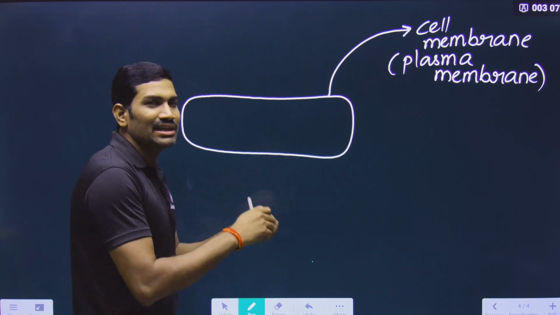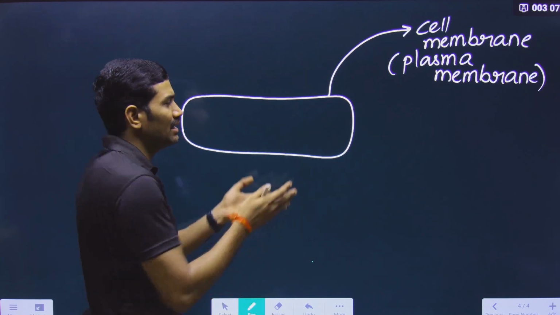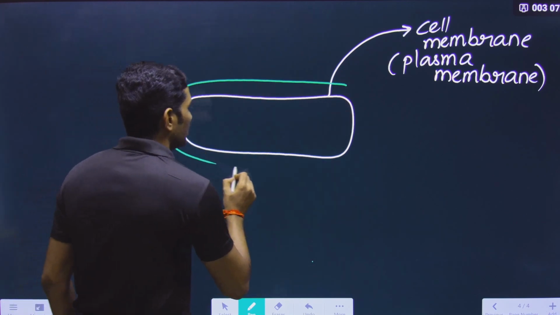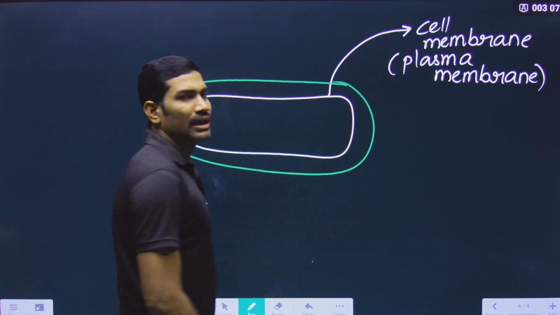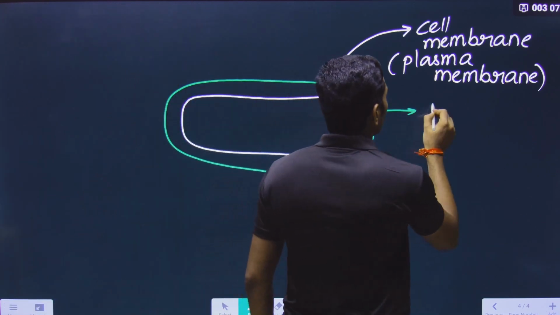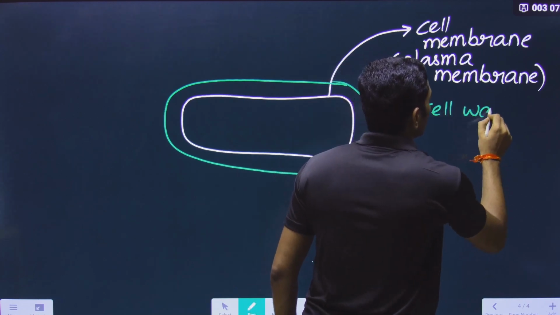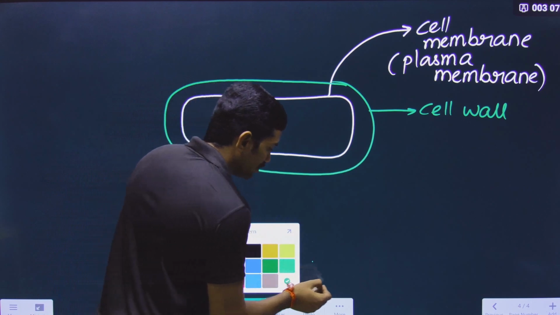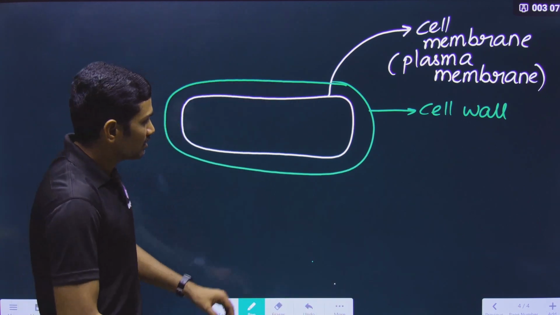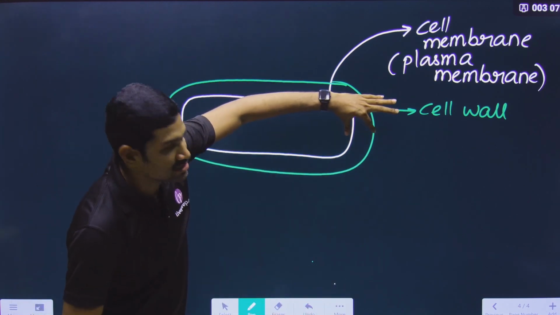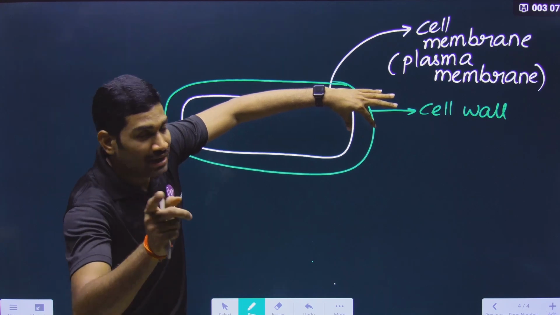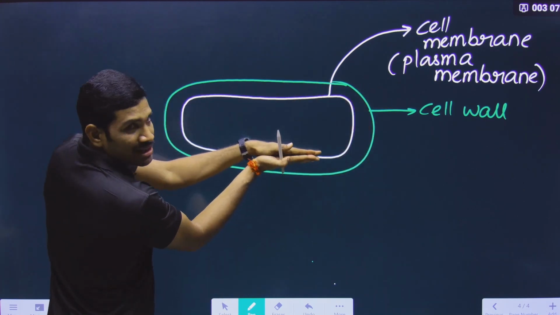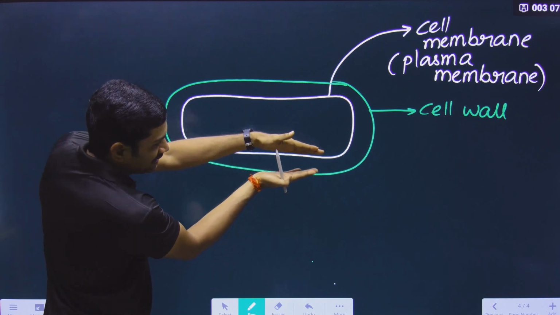But here we are talking in general for the eubacteria. In the eubacteria, what happens? There is a cell wall present around the cell membrane, and this layer is called the cell wall. Now you need to notice a small important thing here. Notice this is the cell membrane, this is the cell wall. When I drew this cell wall, did I attach the plasma membrane and cell wall to each other, or did I leave some gap here?